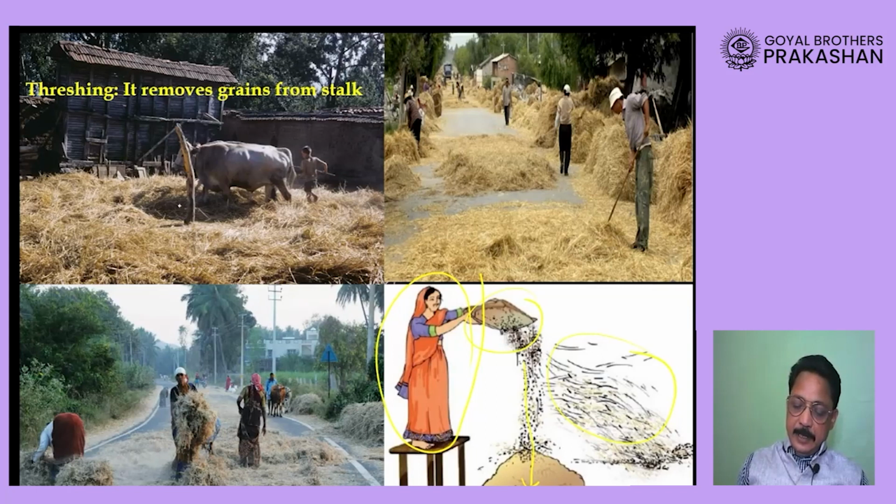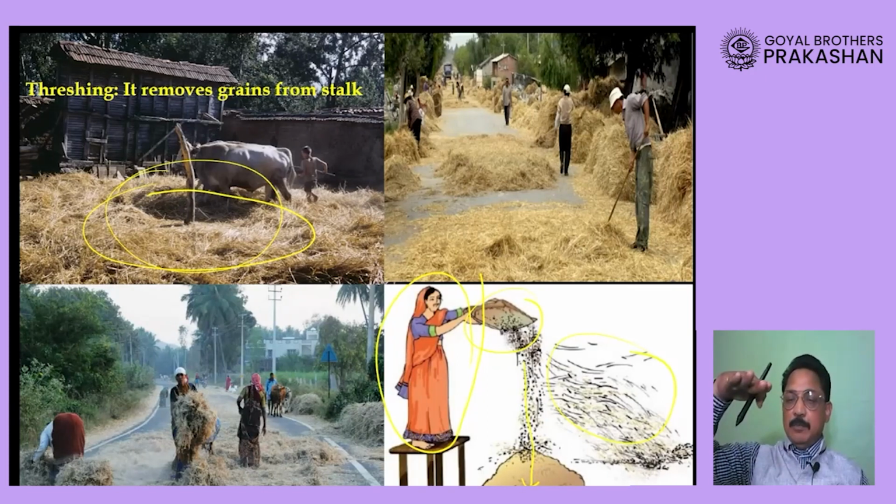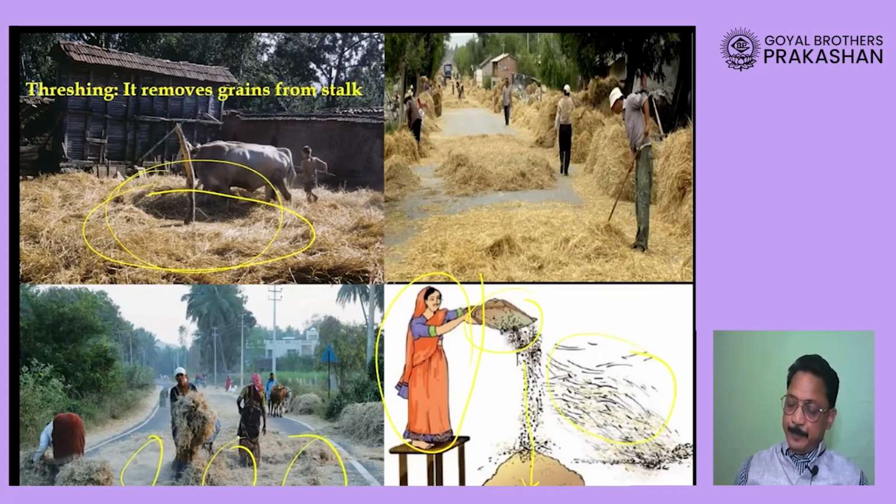Now threshing can be done by using animals also. You can see here the harvested crop is put on the ground and the animals are made to walk on this. Because of the movement of animals, the seeds will be separated. Some people put the harvested crop directly on the roads, and when the vehicles go over the crop, the seeds will start getting removed from the ears of the crop, and we call that process threshing. Threshing is followed by winnowing, in which the seeds will be separated from chaff.